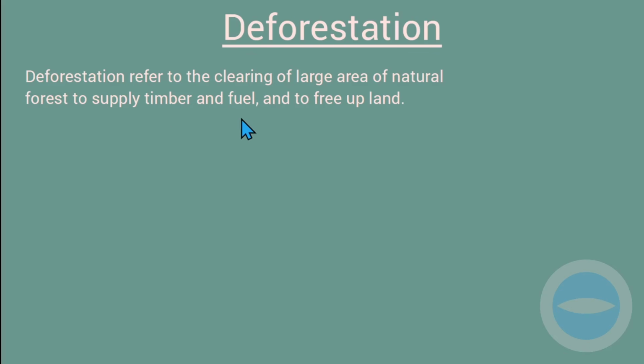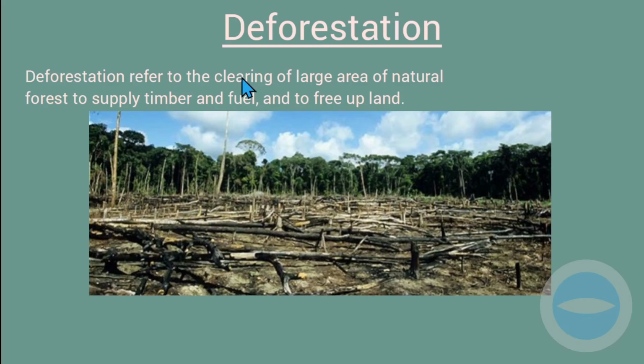When this happens, it is called deforestation, like you see in this photo. So this is the forest, but as you can see here, the trees were cut here. So this is what we call deforestation.